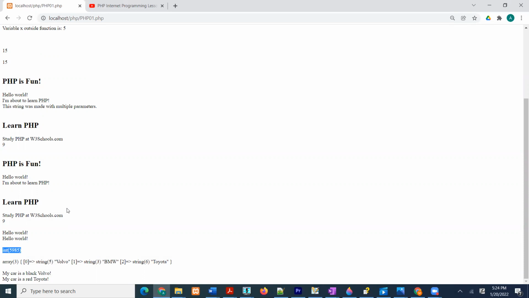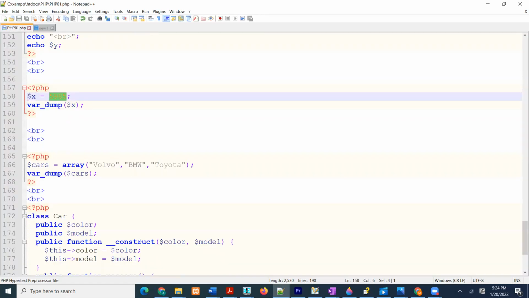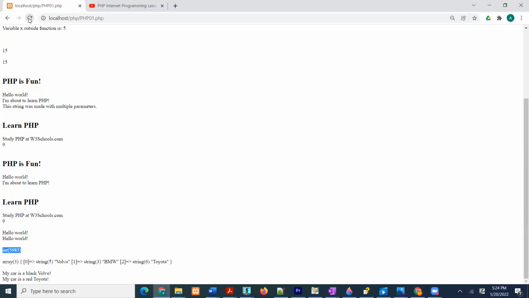That is an integer. Now, we can do this, 598, and let's put a dot there. Yeah, store this and refresh. What is it? It's float now. Whenever there is a decimal, it is a float.